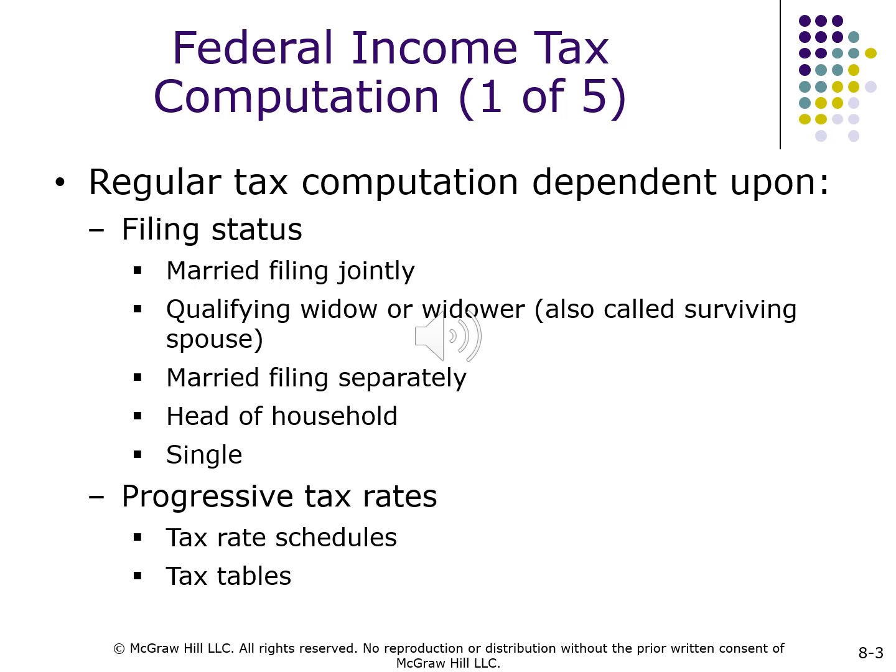Federal Income Tax Computation 1 of 5. Regular tax computation dependent upon filing status: married filing jointly, qualifying widow or widower, also called surviving spouse, married filing separately, head of household, single. Progressive tax rates, tax rate schedules, tax tables.